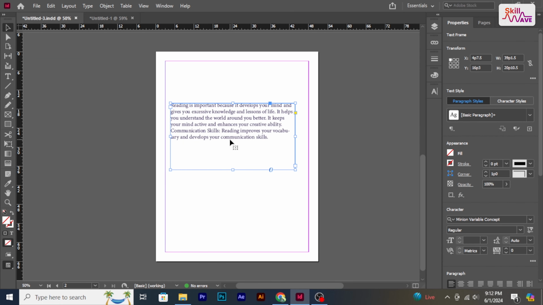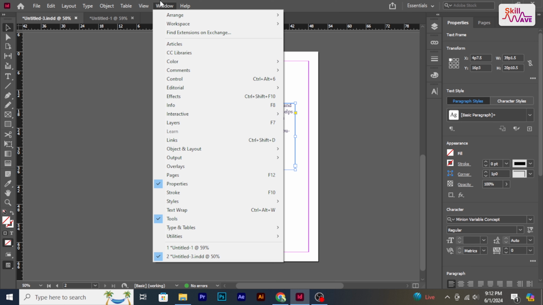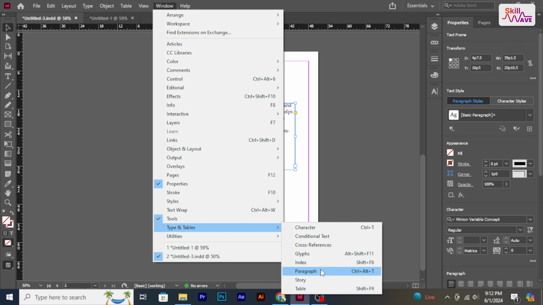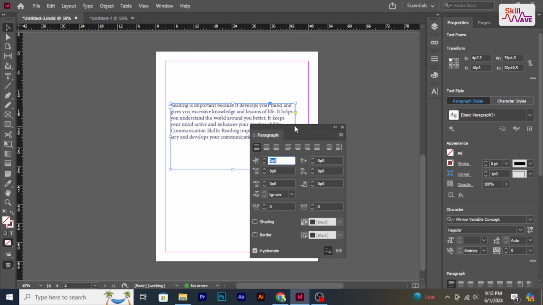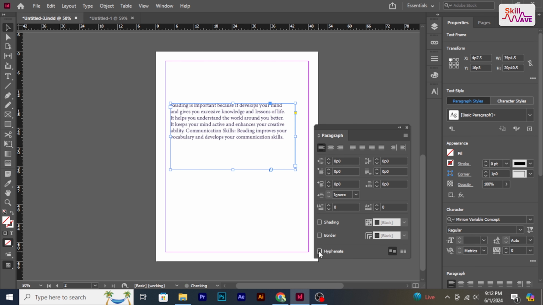Open your document and navigate to the text where you want to turn off hyphenation. Go to the Window menu, select Type and Tables, then Paragraph. In the Paragraph panel, simply uncheck the box labeled Hyphenate, and that's how you can turn off hyphenation in InDesign.